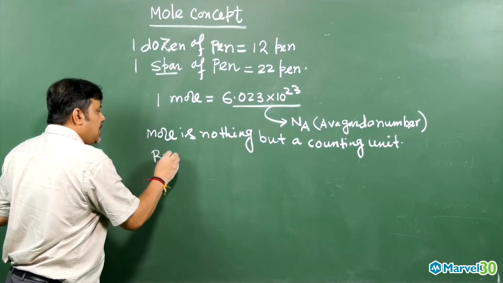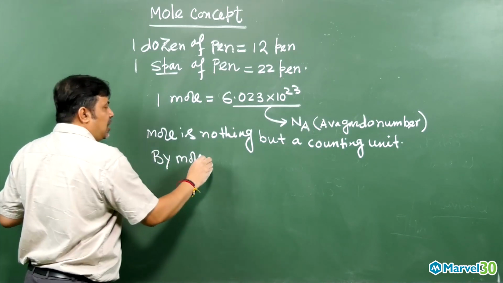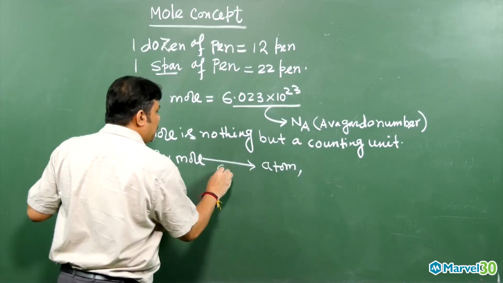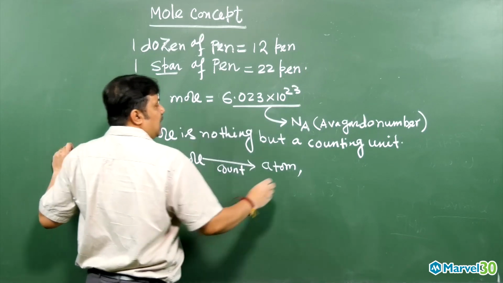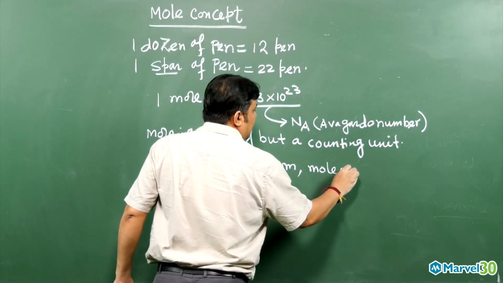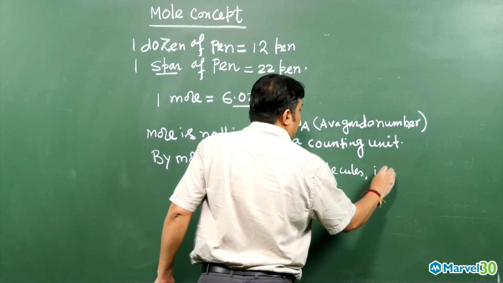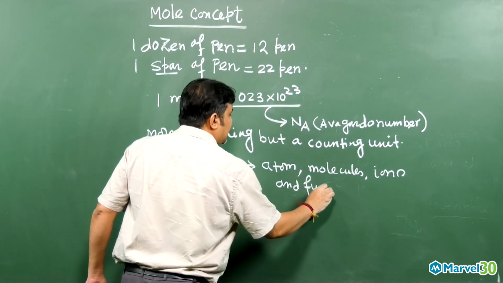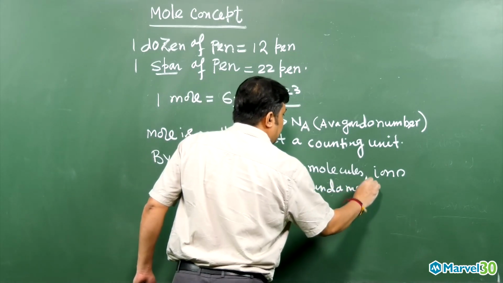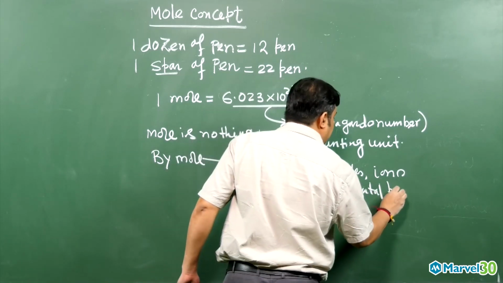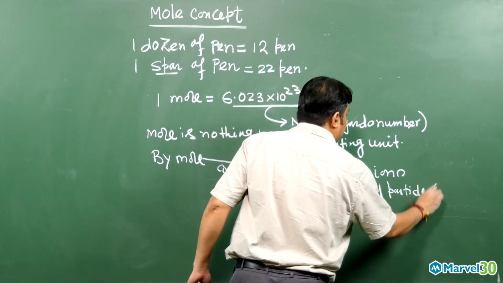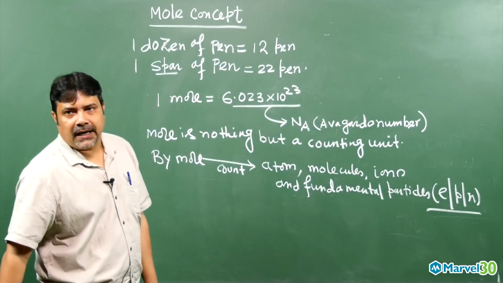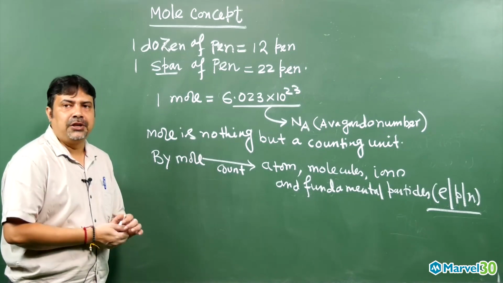By mole, what will we count? We will count atoms, molecules, ions, and fundamental particles. What are the fundamental particles? Electron, proton and neutron. This is called the fundamental particles. In a very simple manner I introduced the mole.